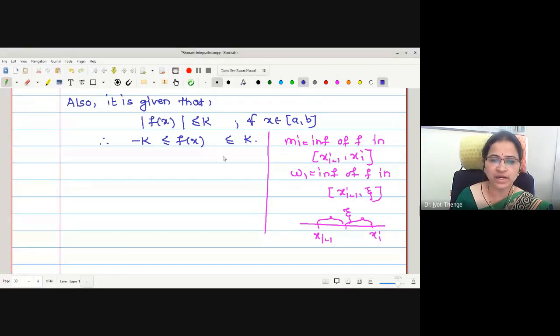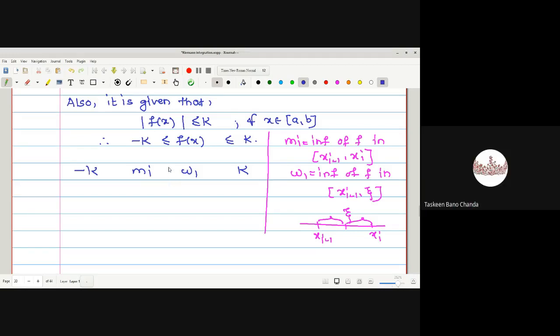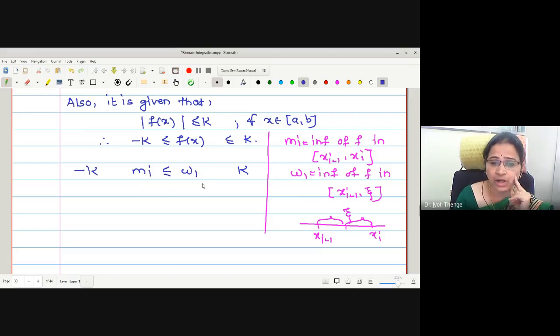Therefore, if I want to introduce Mi and W1, what would be the relation between these terms? Minus k, Mi, W1 and plus k. What is the relation we have established in the theorem between Mi and W1? Less than or equal to. Now, what is the relation between W1 and K?